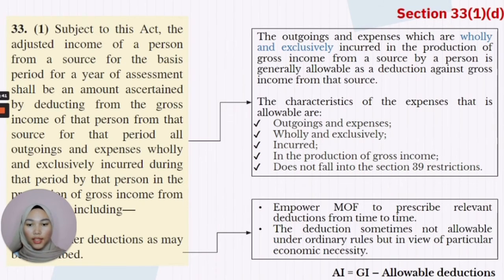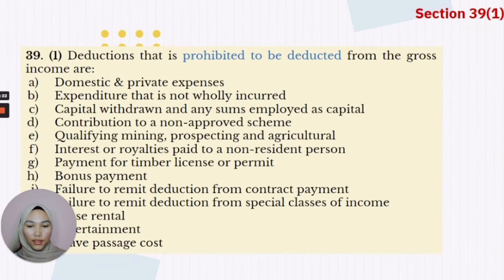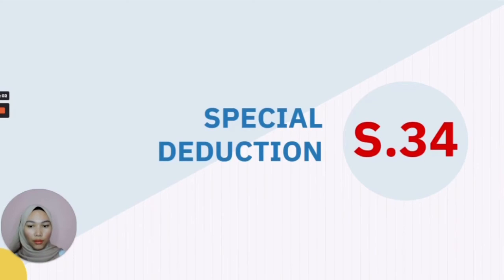Other than that, the deduction is sometimes not allowable under ordinary rules, but in view of particular economic necessity, it can be allowable. This means that some deductions not listed in the ITA can also be deducted in some relevant situations. Here is the list of the prohibited deductions that cannot be deducted from the gross income under Section 39, Clause 1. However, other than the deductions stated in Section 33, there are also some deductions provided in the Act, which are stated in Section 34.